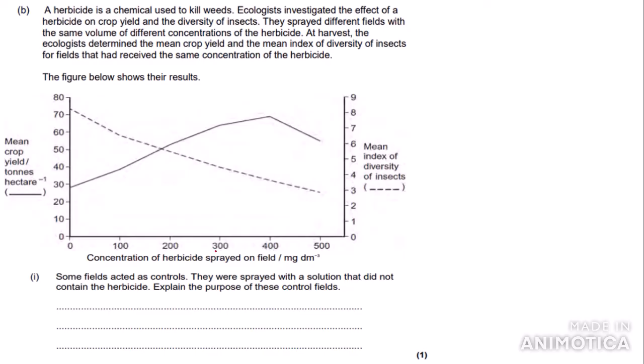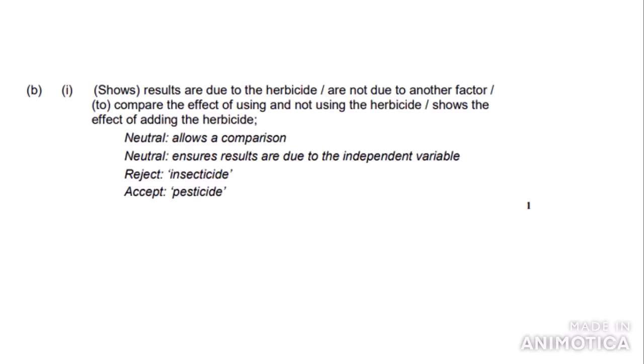So the main purpose of a control is to prove that it is the independent variable that is causing the change. In this case, it is the herbicide. So we can write to show that the results are due to the herbicide and not to any other factors. So if we look at the mark scheme, you can write it shows the results are due to the herbicide, which we wrote. Or you can write they're not due to another factor, or to compare the effect of using and not using the herbicide, or shows the effect of adding the herbicide.